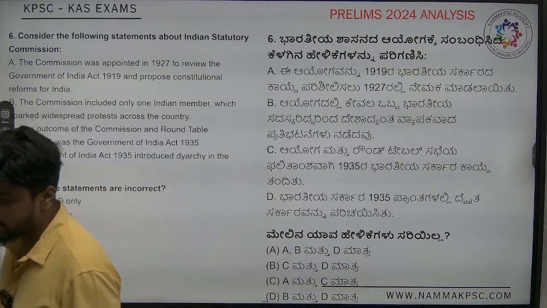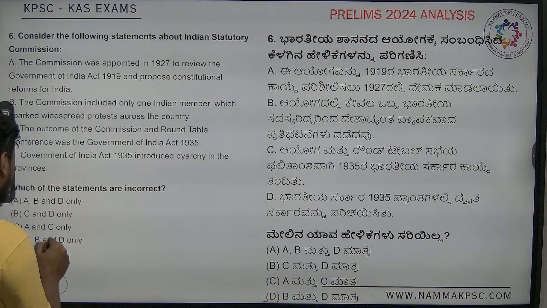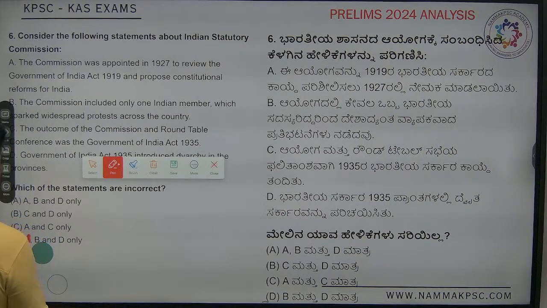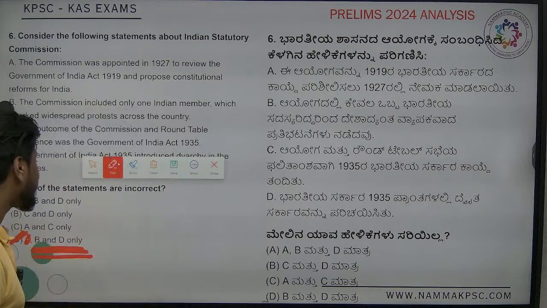One second. Yeah, this particular thing, answer is B and D. This is a little wrongly marked. Answer is B and D. In the actual question paper, answer is B and D only. So answer is D for this.